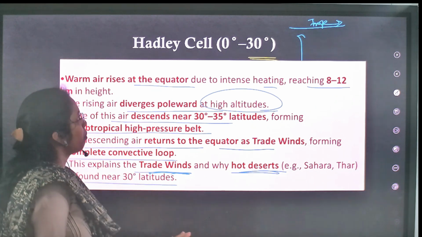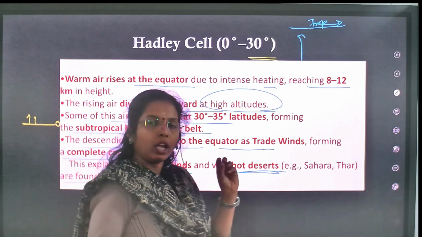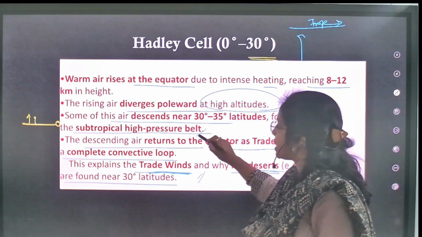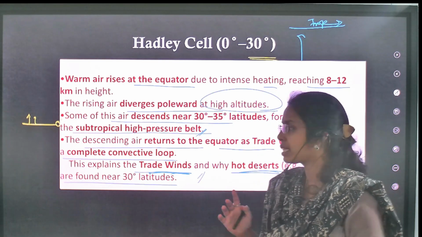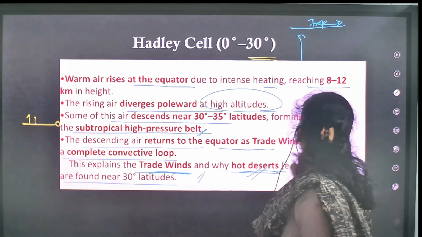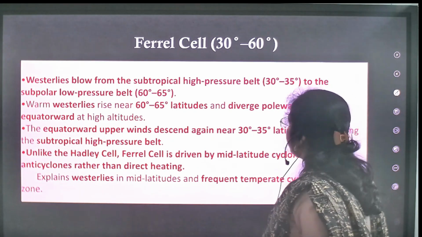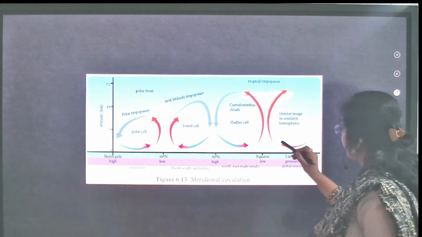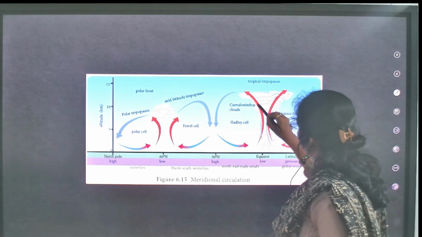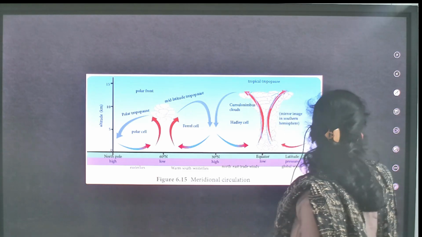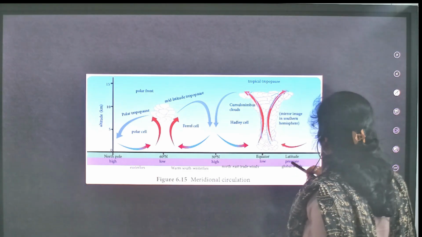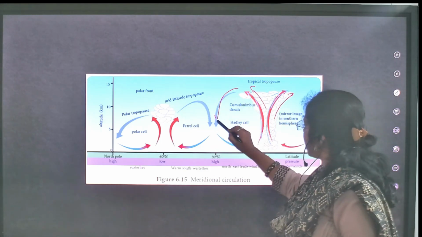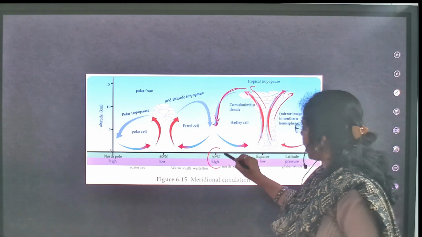Very important is how we are going to link Hadley cell global air circulation with trade winds and subtropical high pressure belts and even deserts. If you see the diagram, see the upper air circulation, and this is the sinking air at 30 to 35 degrees.